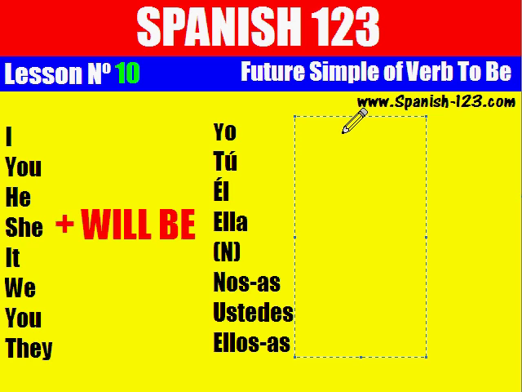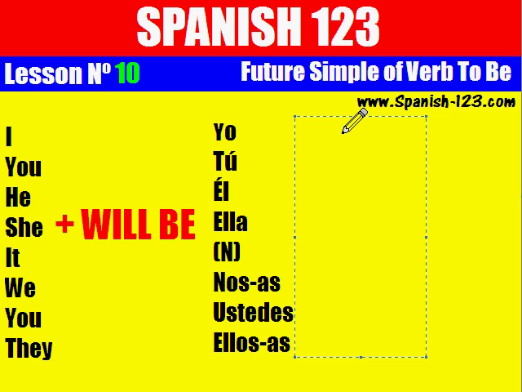Remember, verb to be has two different meanings, ser and estar. So you have to learn two different conjugations and use them according to the situation in which you have to use ser or estar. Okay, let's start.